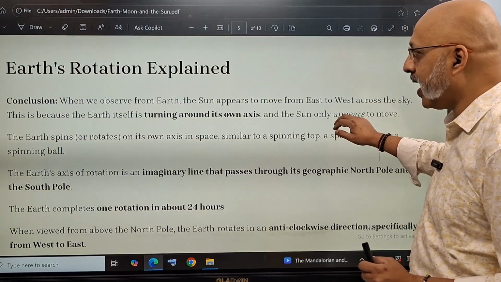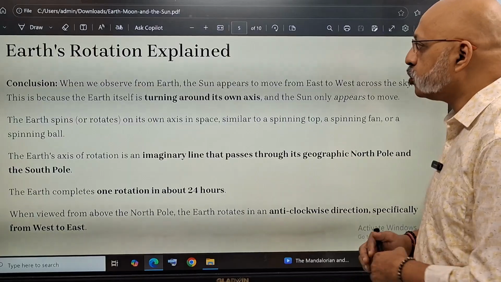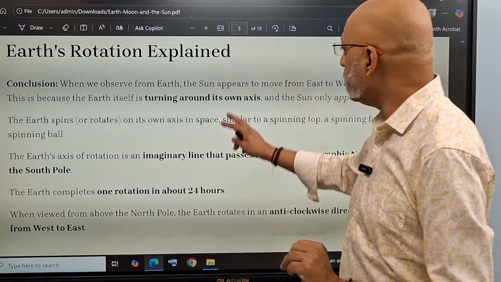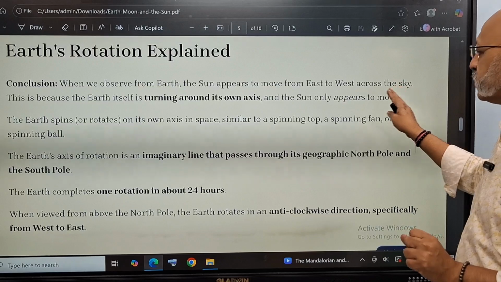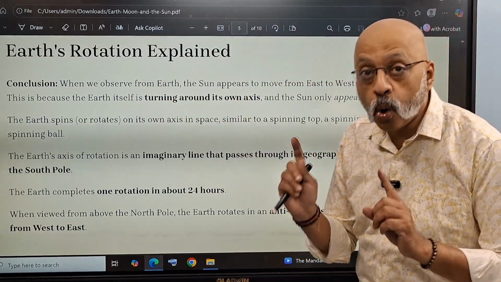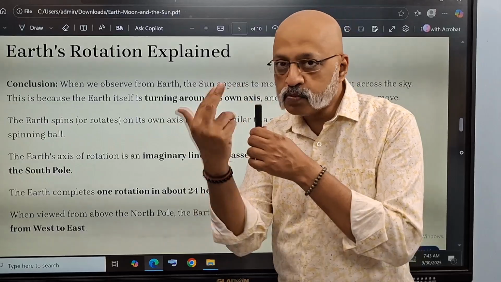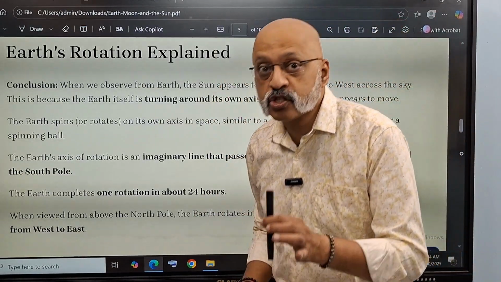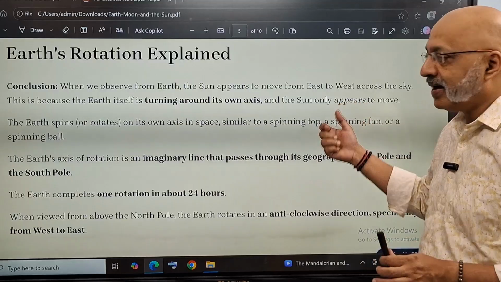So now let's look at the Earth's rotation explained. When we are looking upwards from Earth, the sun appears to move from east to west across the sky. This is because the Earth itself is turning around its own axis. The Earth is moving around on its own axis and the sun only appears to move, right? That's why I put it in italics.